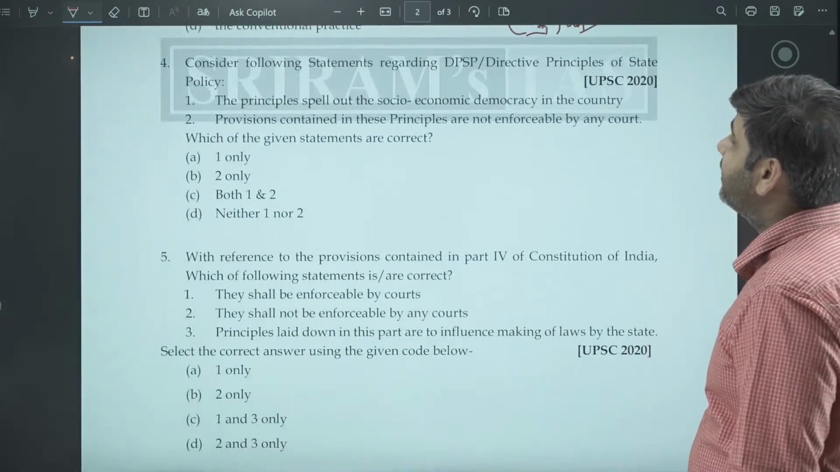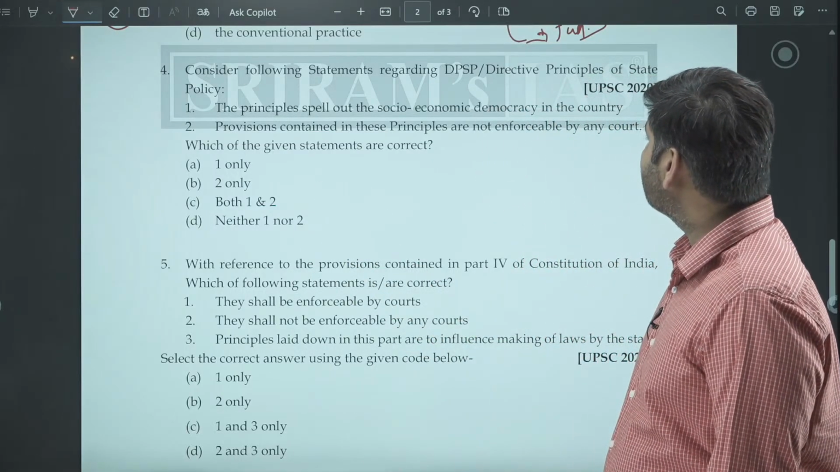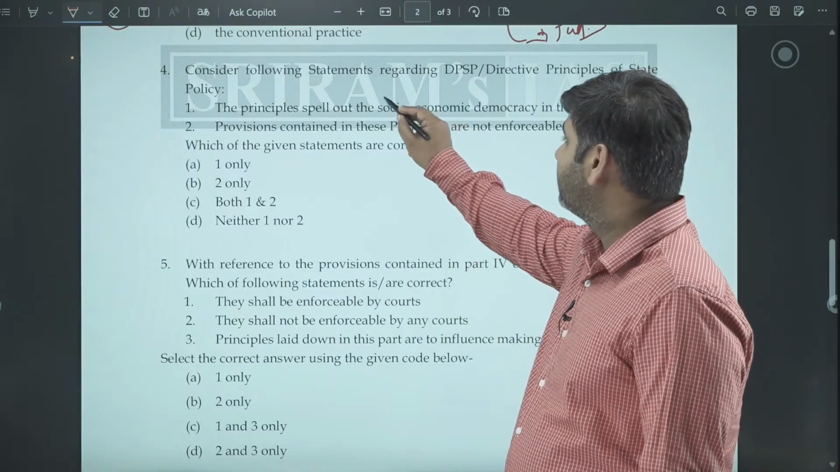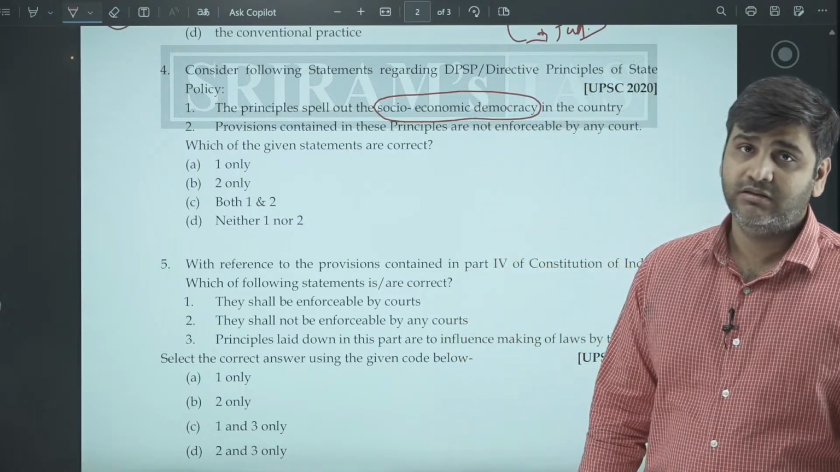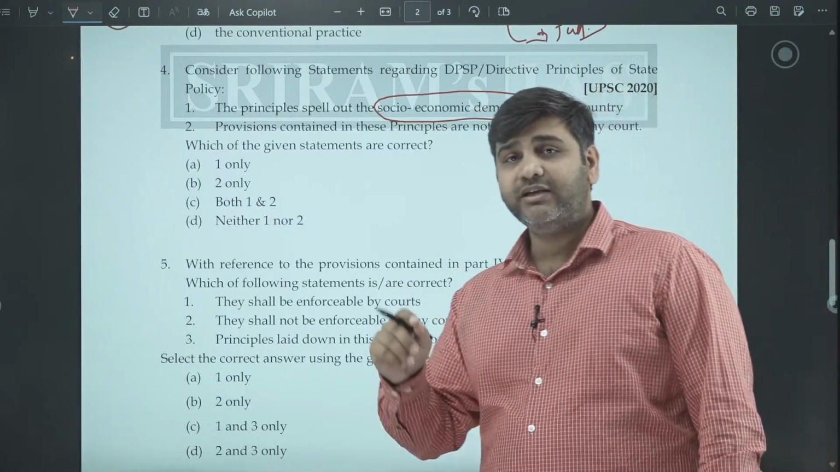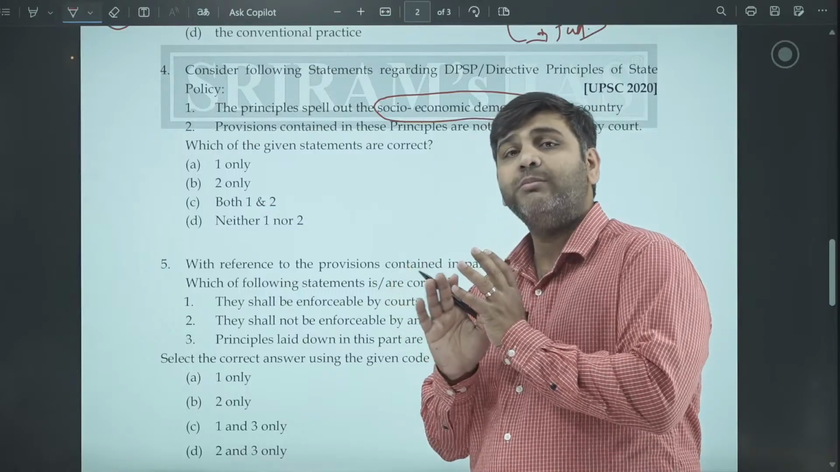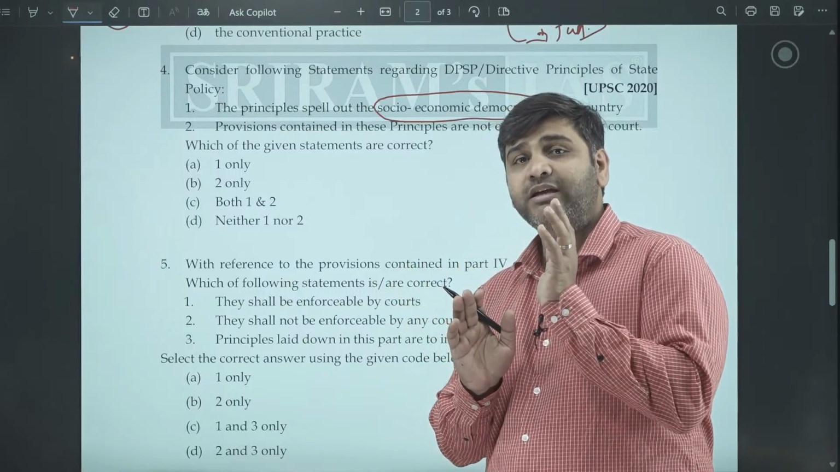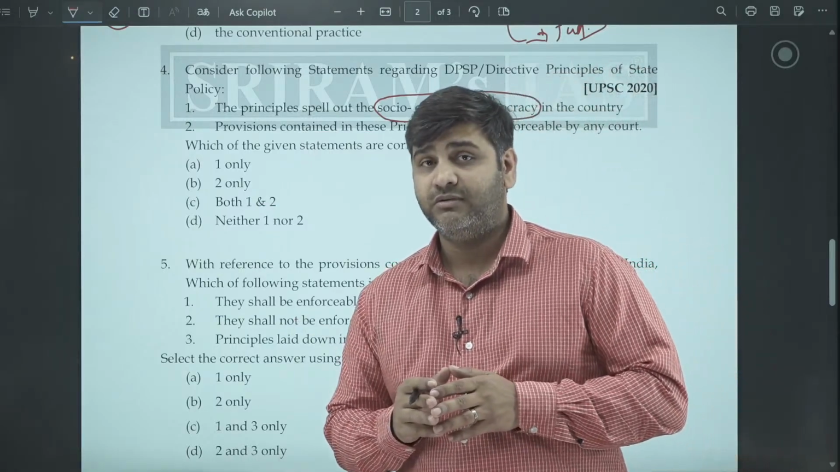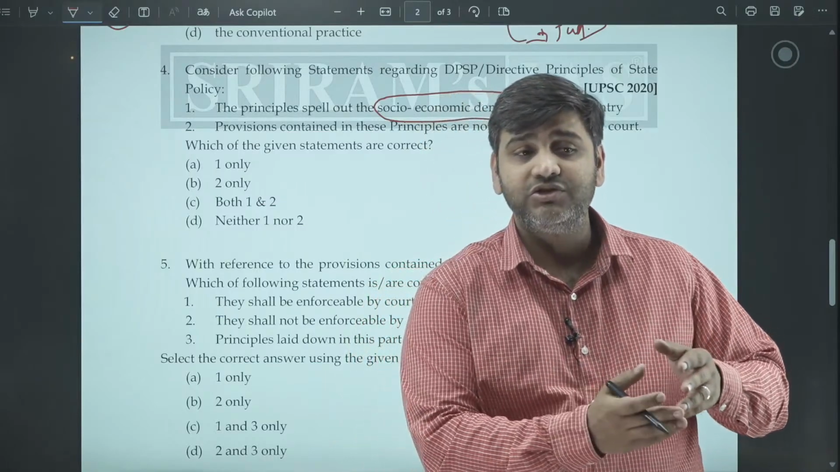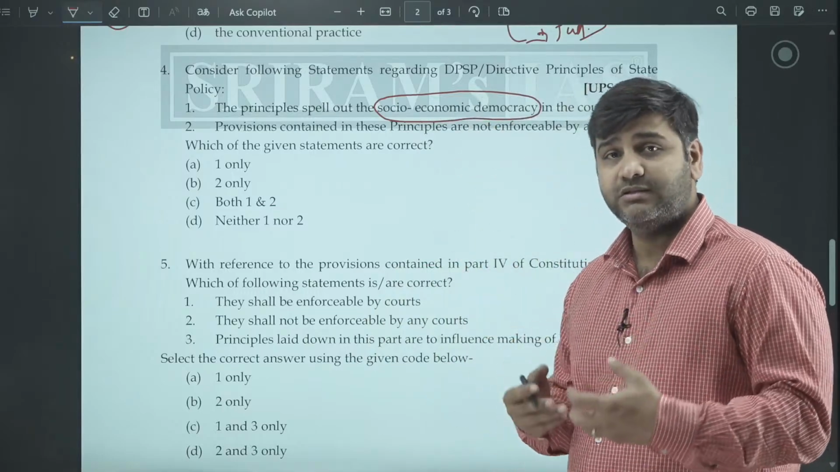Consider the following statements regarding the directive principles of state policy. The principles spell out the socio-economic democracy in India. Of course. How does this socio-economic democracy come into being? When the state is making law, it keeps in mind these directive principles, that whatever laws you are making must benefit the society in such a way that the benefits are equally distributed among the population. There shall not be any kind of concentration of wealth or the means of production. And that is where socio-economic democracy comes in.